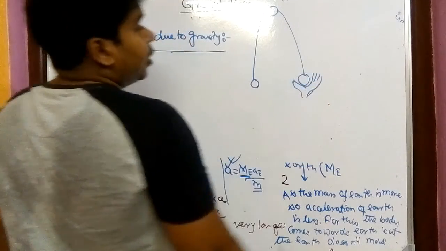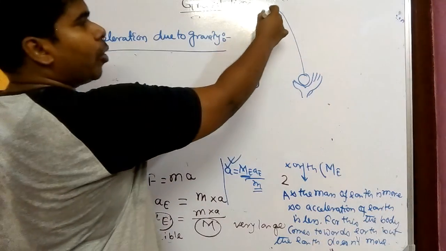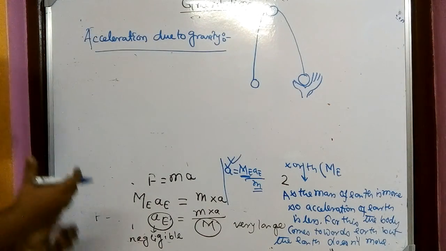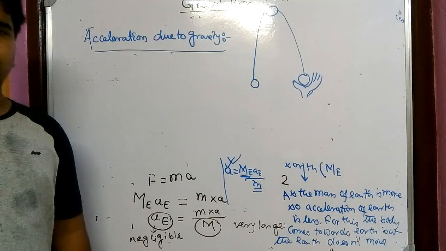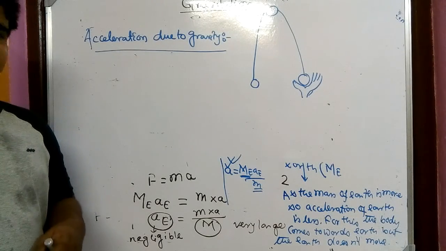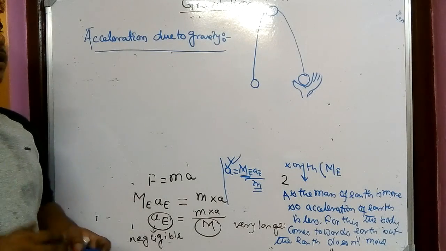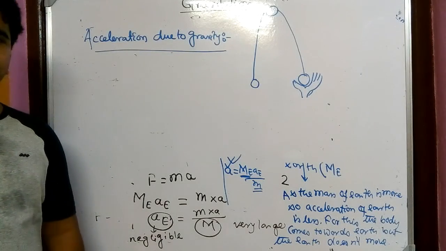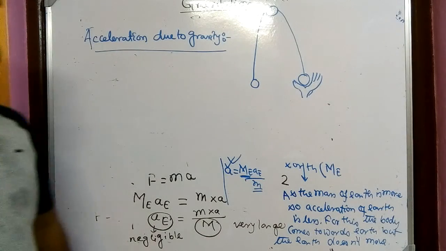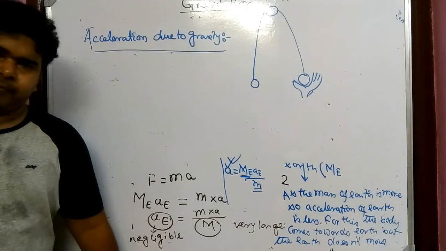Okay, so whenever the ball is coming from a great height, it is difficult to catch, because at that time the speed of the ball is maximum. And if it is coming from less height, then we can easily catch the ball. Assume you have thrown a ball from the 13th floor.